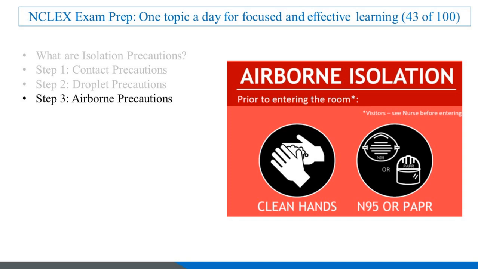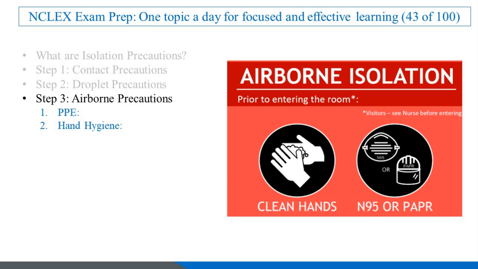Step 3. Airborne precautions. Airborne precautions are used for infections spread through tiny particles that remain in the air, such as tuberculosis, measles, and varicella, chickenpox. Here's how to implement airborne precautions. 1. PPE, wear a fit-tested N95 respirator or higher level protection.